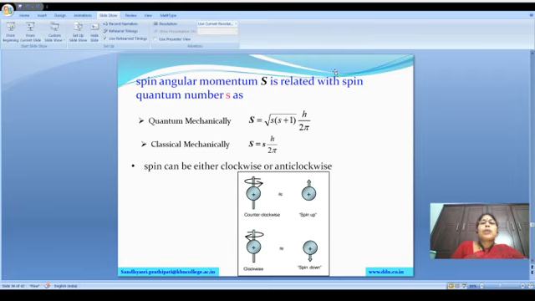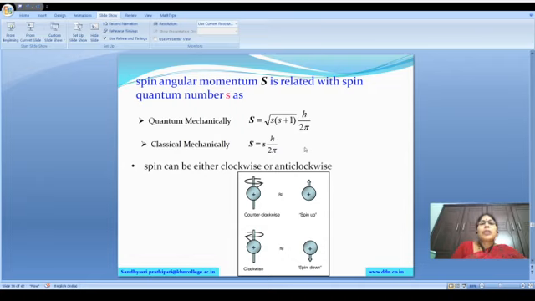Spin angular momentum S is related to the spin quantum number s, as we have already seen: S is equal to root of s into s plus 1 into h by 2 pi. Classical mechanically, it is S is equal to s into h by 2 pi. In the Bohr atomic model, we saw angular momentum mvr is equal to nh by 2 pi. Like that, in the Sommerfeld atomic model, it is L h by 2 pi.